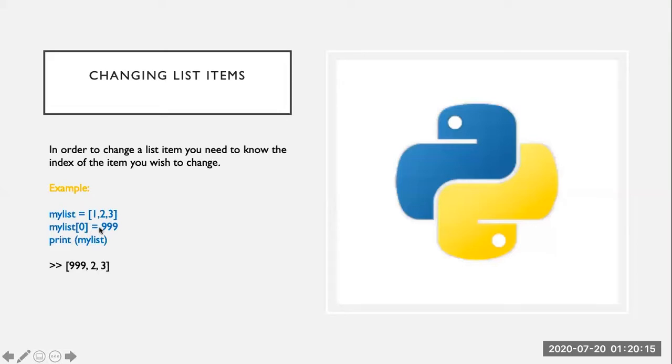In this line, we are assigning the value 999 to my list at index number 0. The value at index 0 was 1, so assigning 999 at index 0 will override the value 1 with 999. So whenever we want to change an item, we need to access it through the index number of the list.